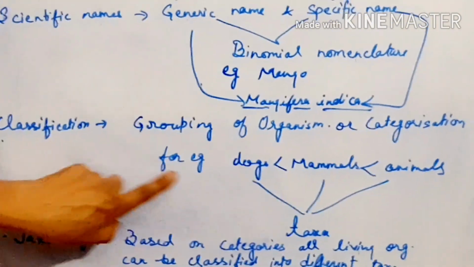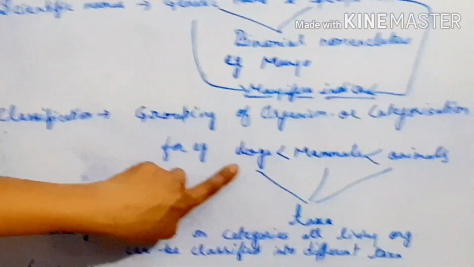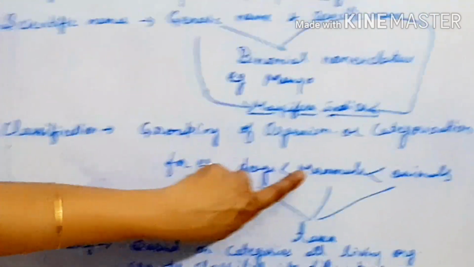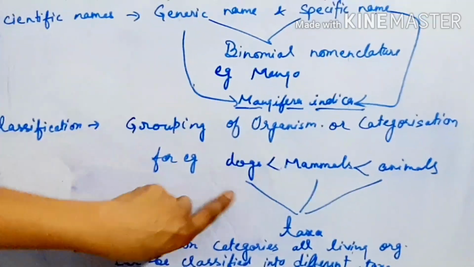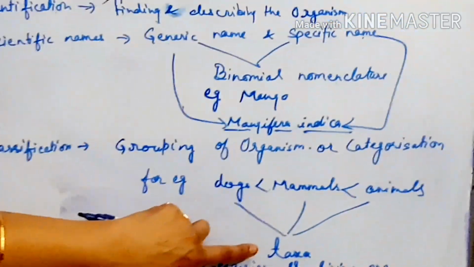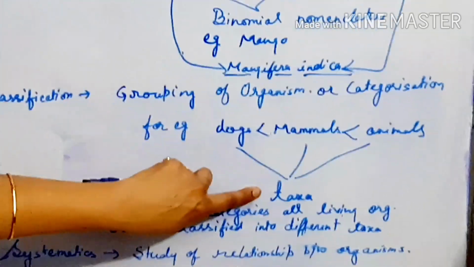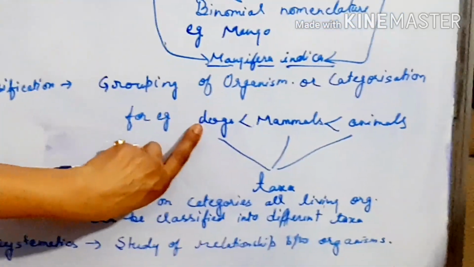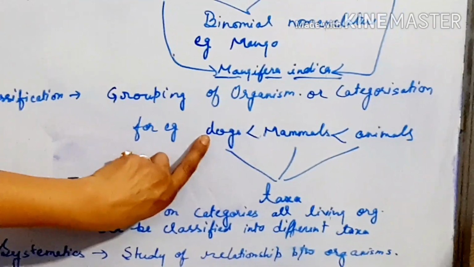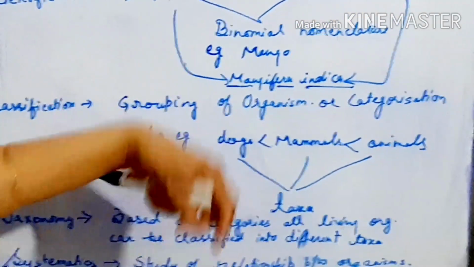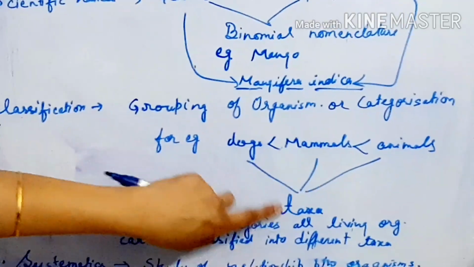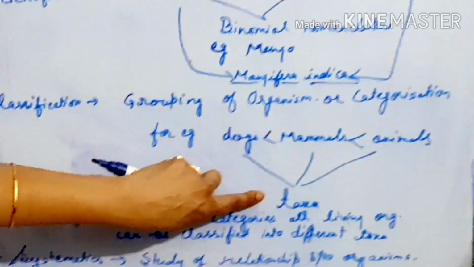For example, take the example of a dog. A dog comes under mammals. Mammals come under animals. So all these levels are called taxa. That means each category, whether it is the smallest category, then the bigger category of this is mammal, and bigger still is animal, all these levels are called taxa.